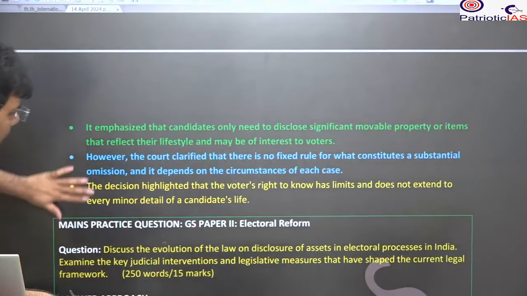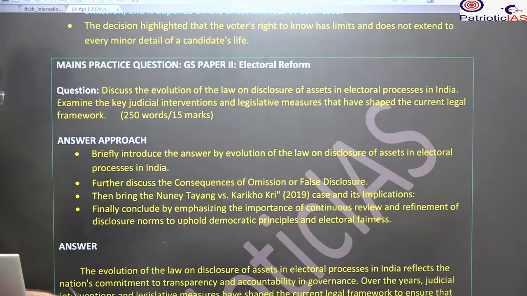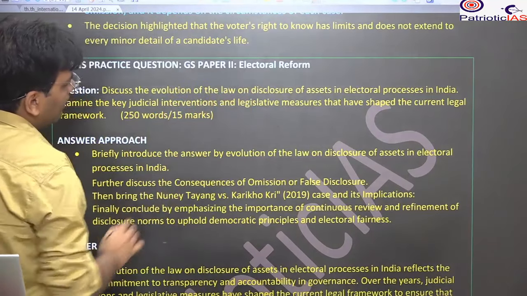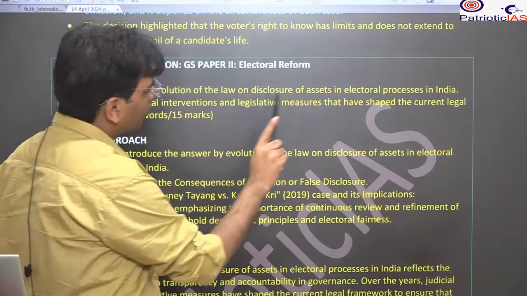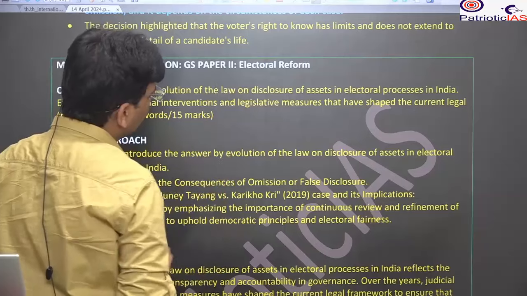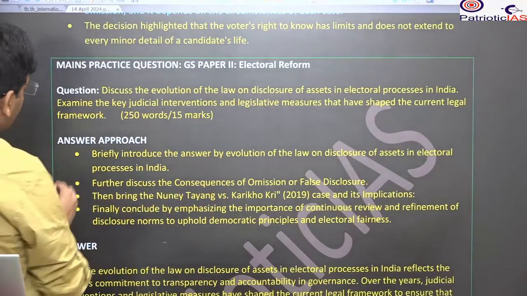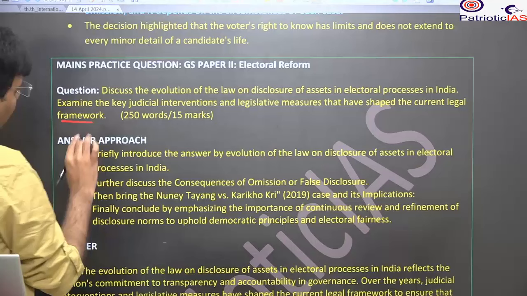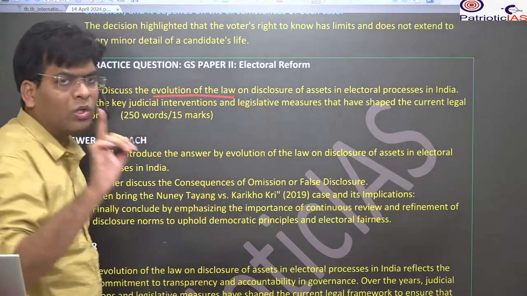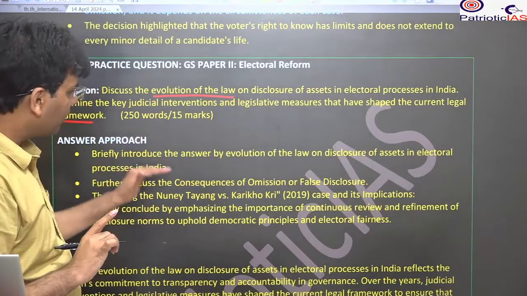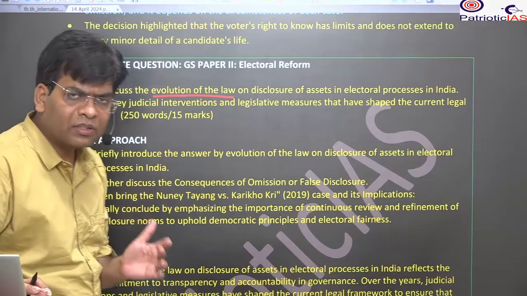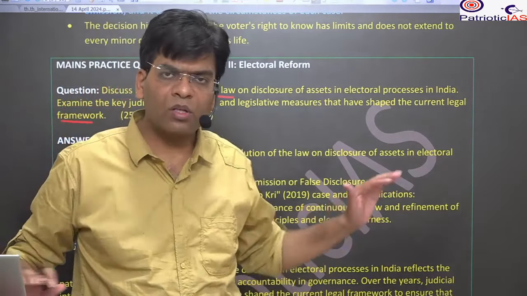Here you can write a UPSC Mains question. Answer this: discuss the evolution of the law on the disclosure of assets in the electoral process in India. Examine the key judicial interventions and legislative measures that shape the current legal framework. The question is asking about the evolution of law, and this law also includes court orders. You have to bring your introduction with this evolution, and mention the court orders and the provisions of the Representation of the People Act.